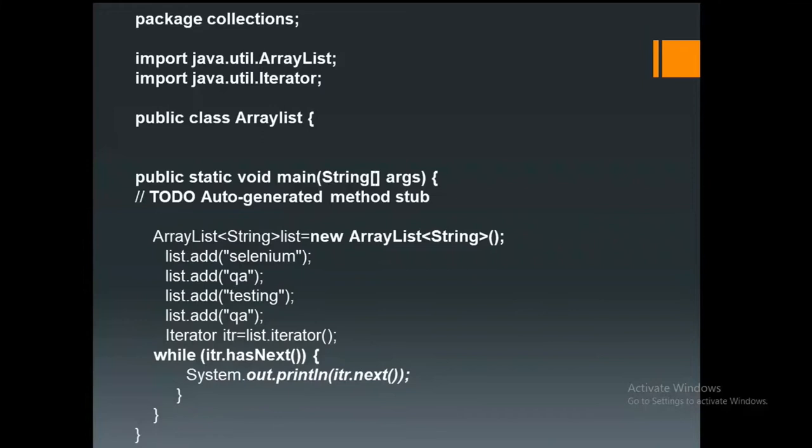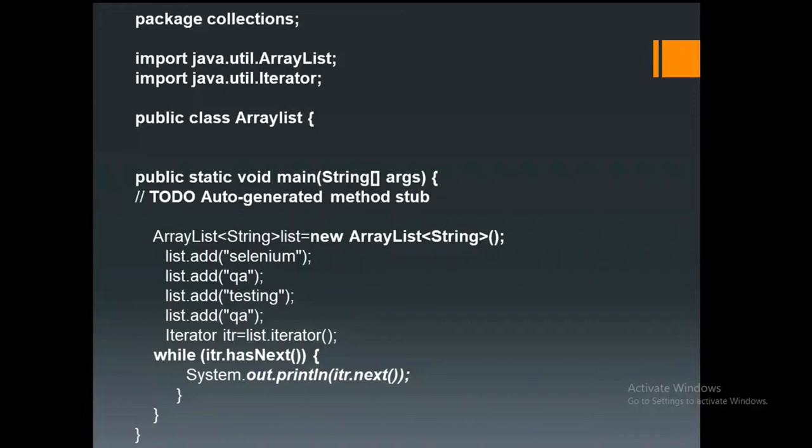Which is going to iterate each and every piece of data whatever we are inserting into the array list. First it will go to Selenium and print it. Next QA it will print. For that, I'm implementing the while loop concept. Why am I using a while loop here? Because I want to print all the data in the console area. So to print all the data in the console area, I have to read all the data one by one. Until how many times is it going to read? Until the maximum data which you have inserted. For that reason, I'm using the while loop concept here.